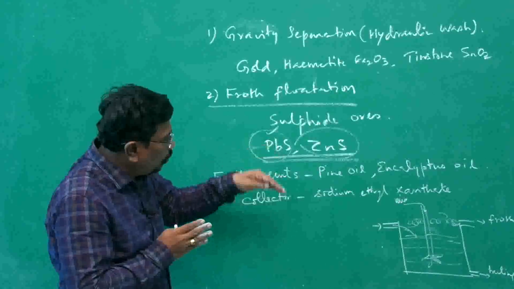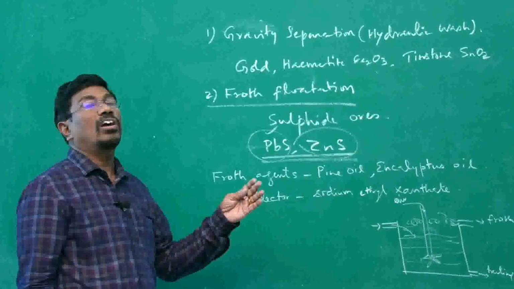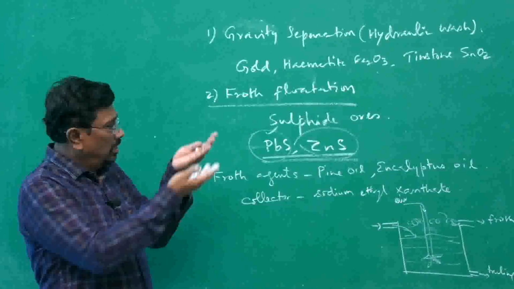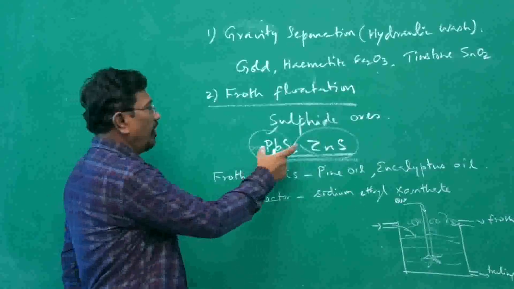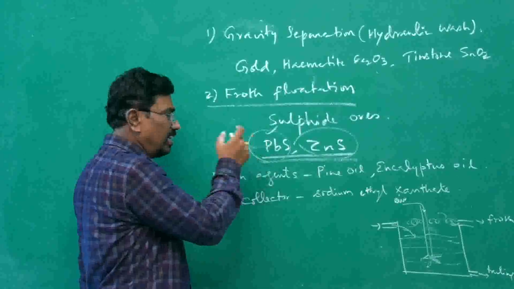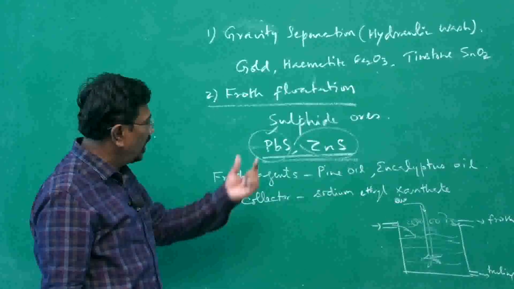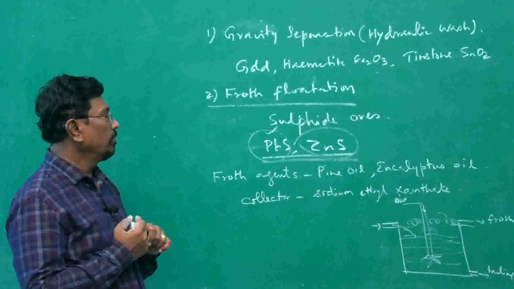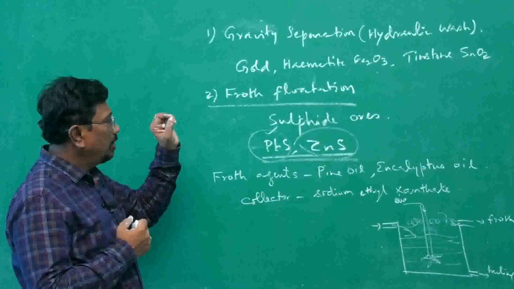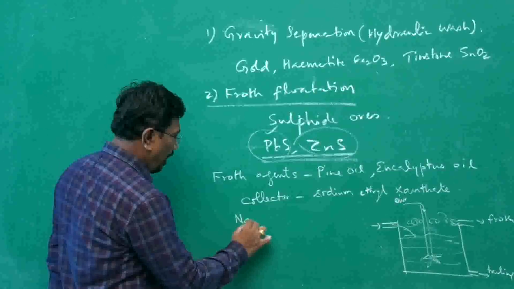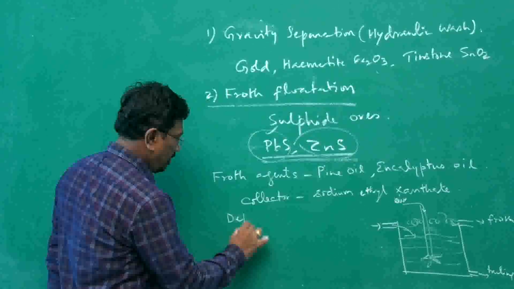When the compound goes into solution, it is not water repellent. It is getting dissolved in water. It cannot become froth. So if we have a galena and zinc blende mixture and we want to isolate and concentrate only galena ore, in such cases the depressing agent is either sodium cyanide or sodium carbonate.